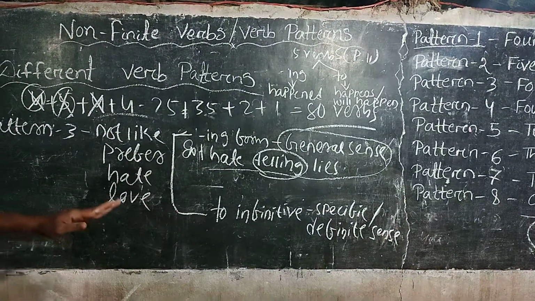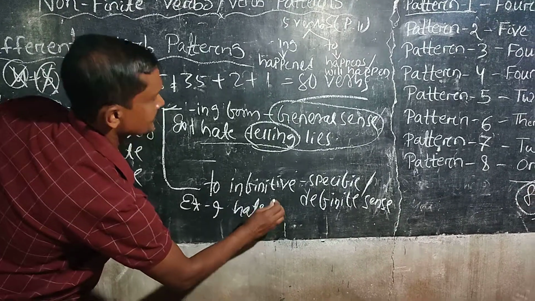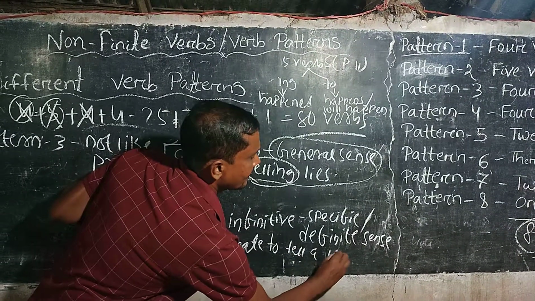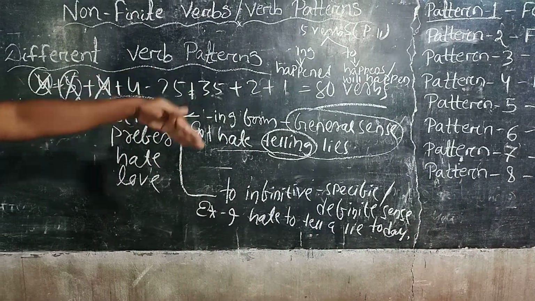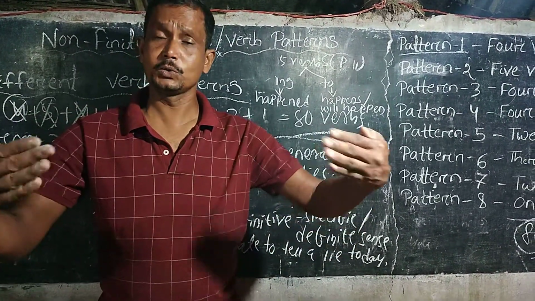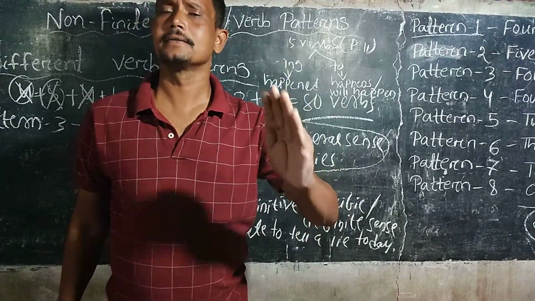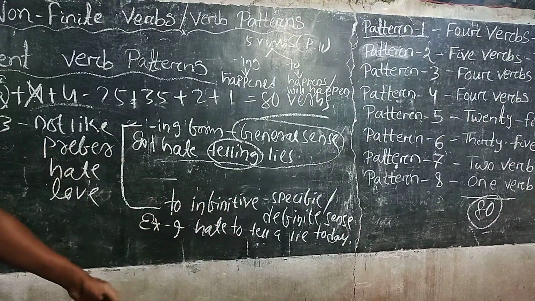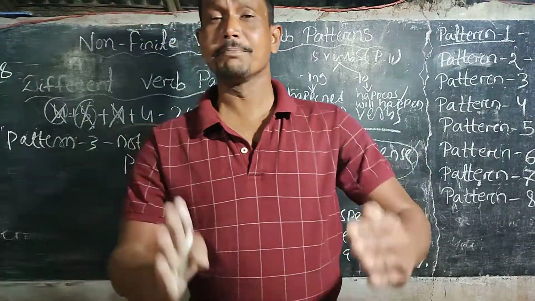And another example now you can see, I hate to tell a lie today. That means it is not the usual habit of mine of telling a lie. But today I decided that I shall tell a lie. So this particular sentence refers to something specific or definite. And as this particular sentence refers to something specific or definite, only for this reason, to infinitive is used here.